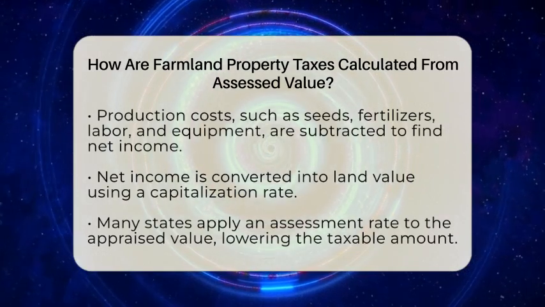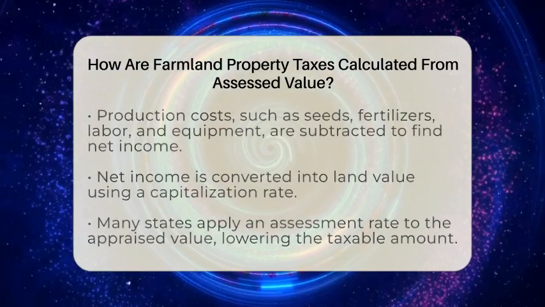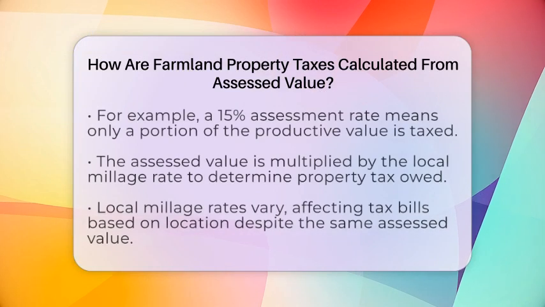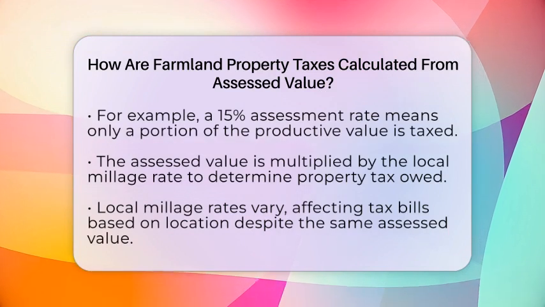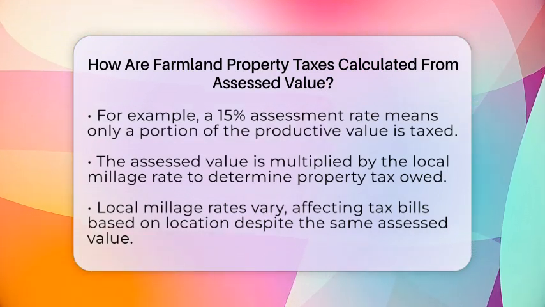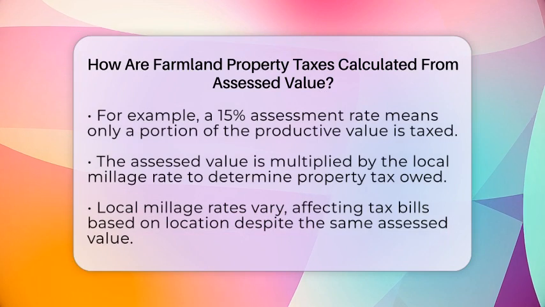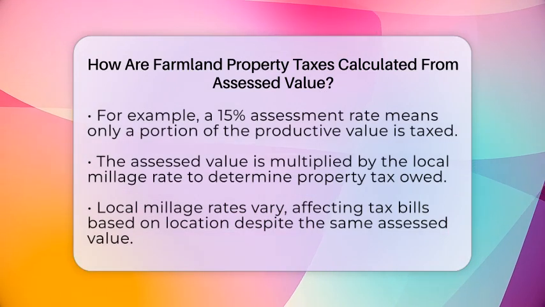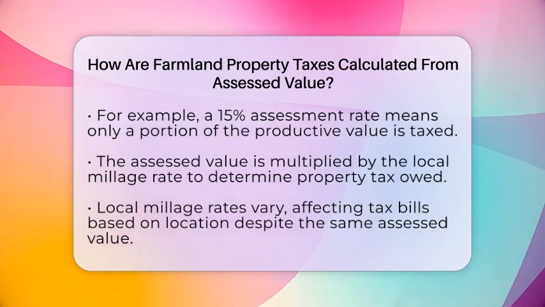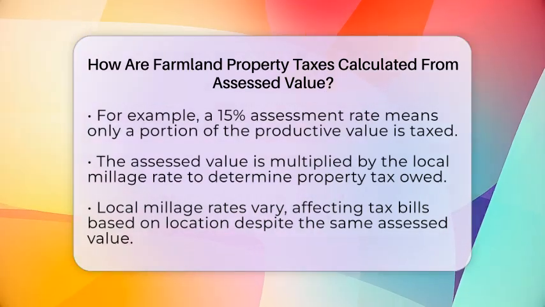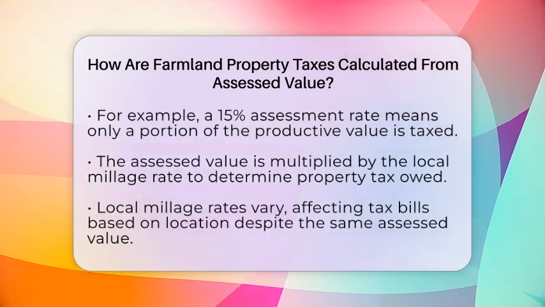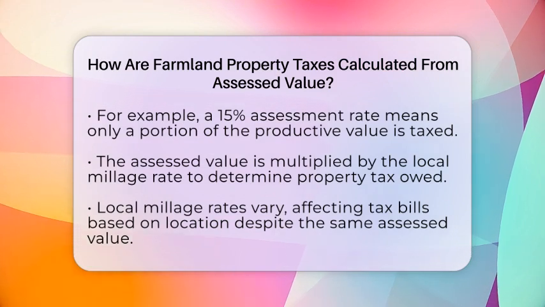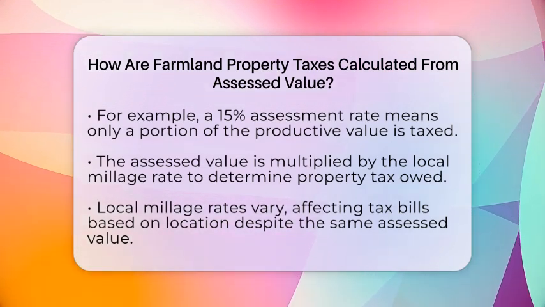Once the assessed value is determined, it is multiplied by the local millage rate. 1 mill equals 1/10 of a cent, or $1 per $1,000 of assessed value. For instance, if the assessed value is $5,000 and the millage rate is 100 mills, the property tax owed would be $500. Additionally, some areas offer exemptions, credits, or special classifications for agricultural land.